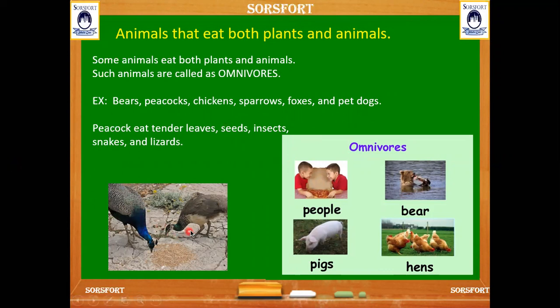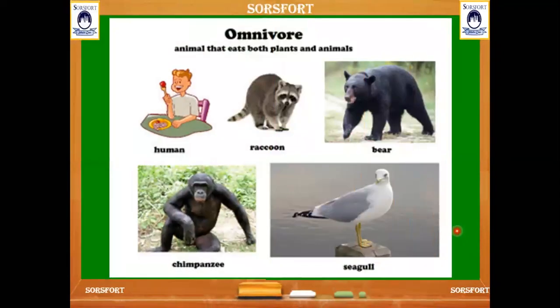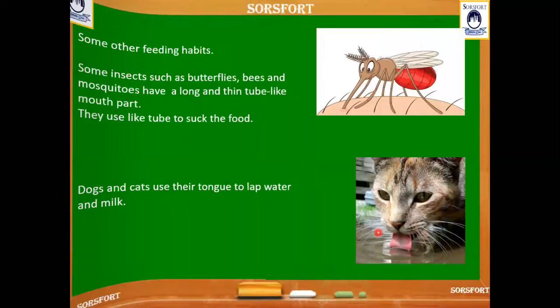Here you can see the peacock. It will have grains also as its food, and it also feeds on small insects. Even we people eat both vegetarian and non-vegetarian food, that is both the flesh of animals and even the plants. And other examples for omnivores are bears, pig, hen, and human, raccoon, bear, chimpanzee, seagull. These are the examples for omnivores.